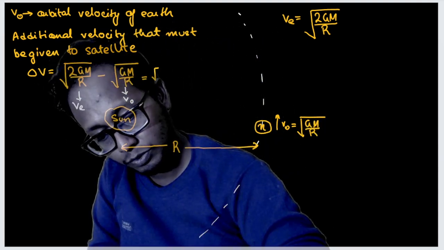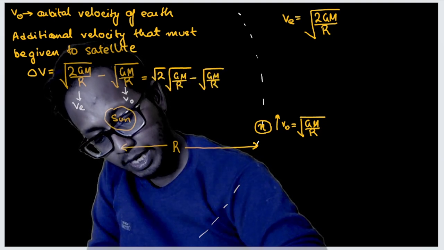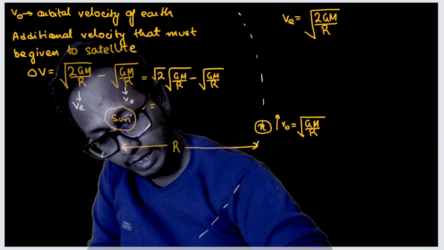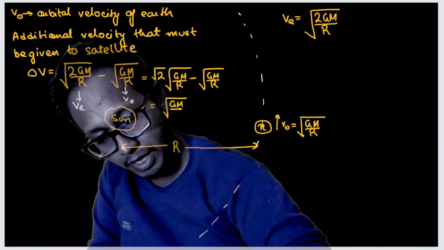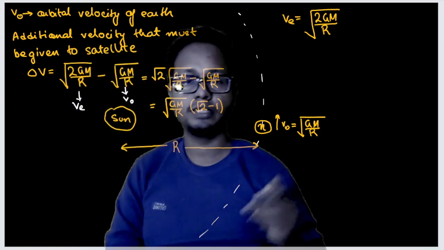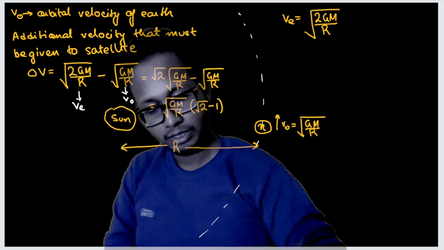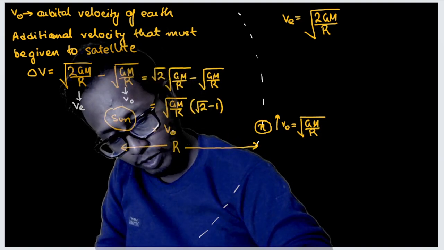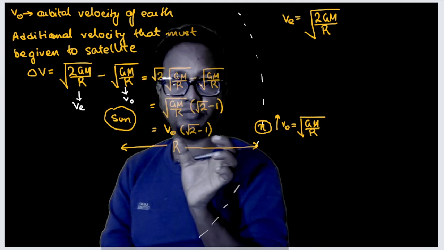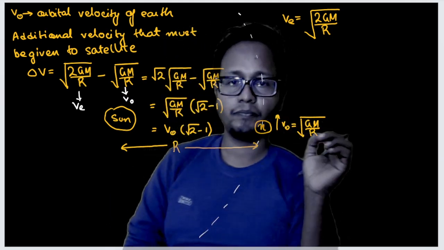This can be written as root 2 into under root GM by r, minus under root GM by r. I can take under root GM by r common, so it can be written as under root GM by r into (root 2 minus 1). This is the additional amount of velocity. And under root GM by r is nothing but the orbital velocity. So this can also be written as v orbital into (root 2 minus 1). So this much additional velocity must be given to this spacecraft so that it escapes the solar system.